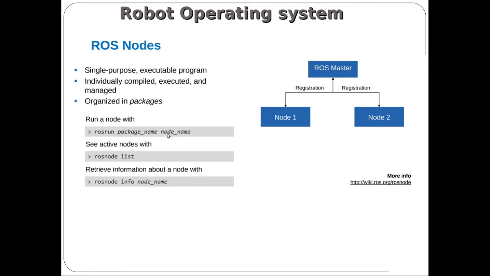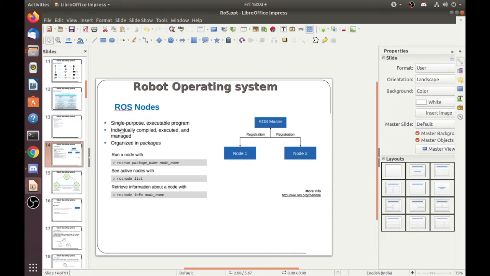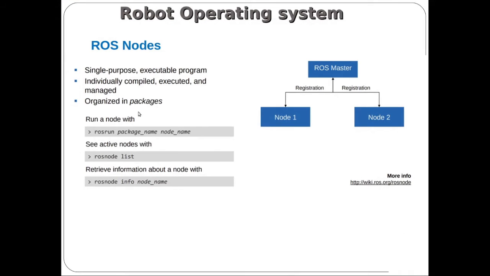If a particular robotic application has n number of nodes, consider 4 or 5 different nodes, we have to run all the nodes simultaneously, at the same time, without any delay between individual nodes. So it is necessary to run all the nodes simultaneously.